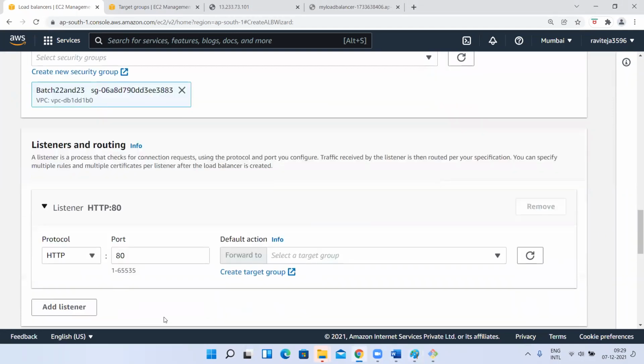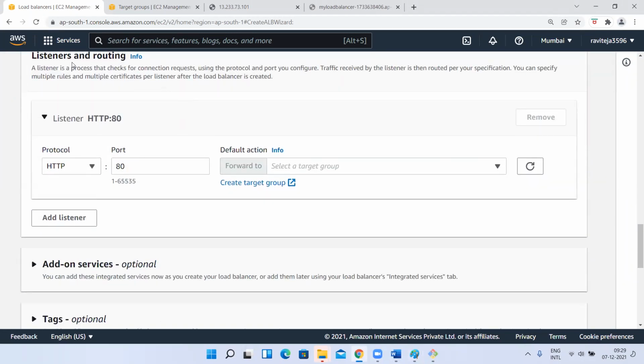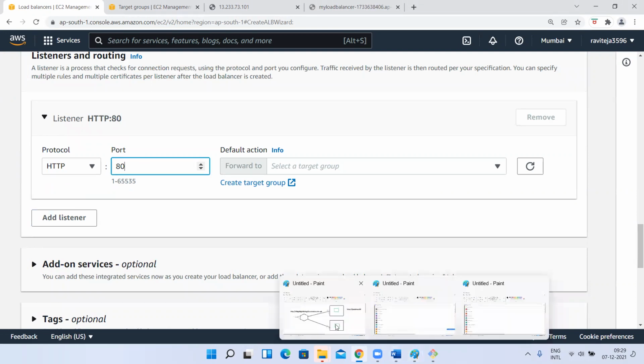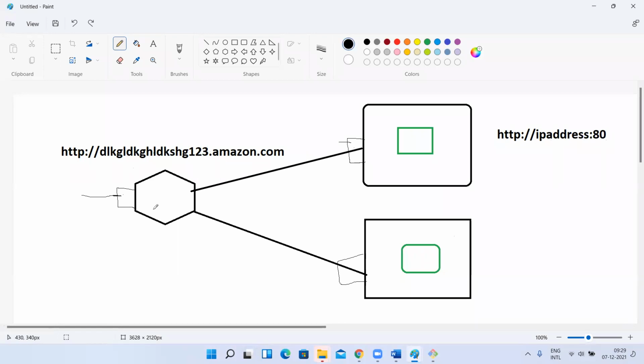Okay, I have selected. Next, listener means your load balancer has to work with what protocol and port number. My load balancer has to work with HTTP protocol and 80 port number. Okay, till here it is done. Till this part means my load balancer creation, it has to work with HTTP protocol and 80 port number, and it needs one security group. Those details I have done. Now accessing load balancer is done.